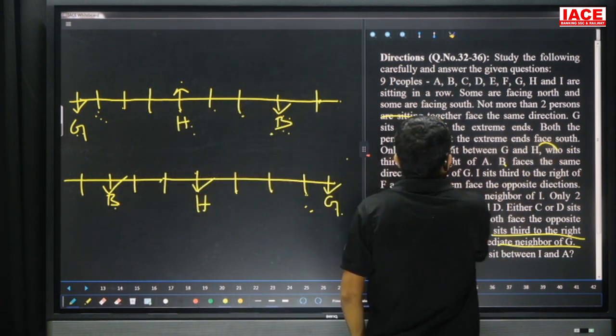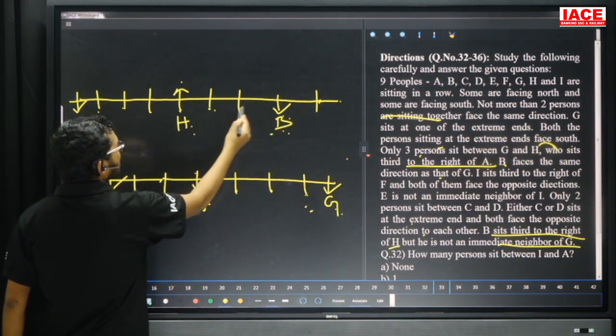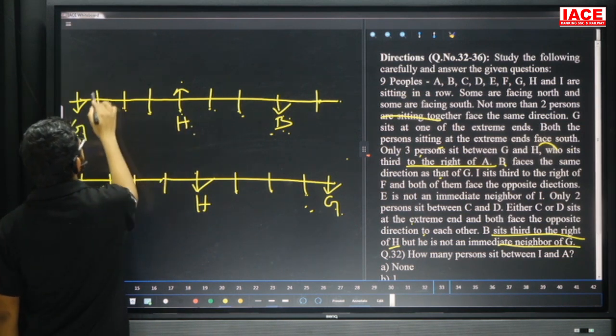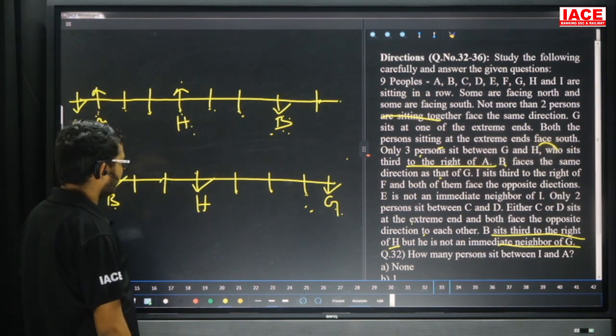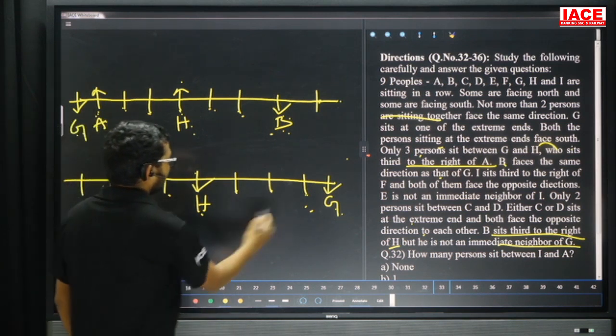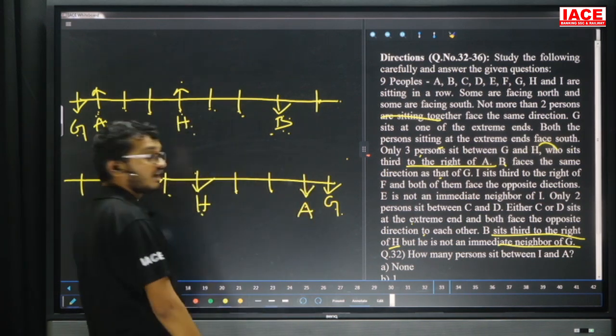H is 3rd right of A. Now for H, 1, 2, 3, A: no chance. H, 1, 2, 3 is a funny spot. Now H is 3rd right of A. In this case, H is 3rd right of A. For H, third person, no chance. Now this is the possibility for A.